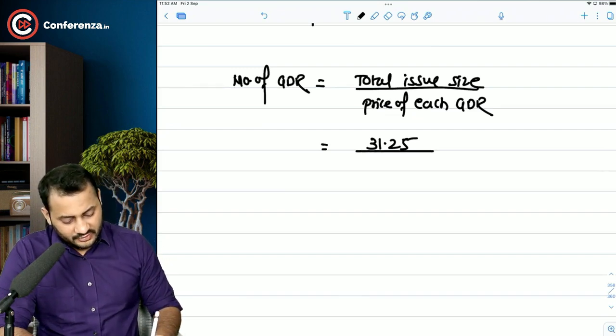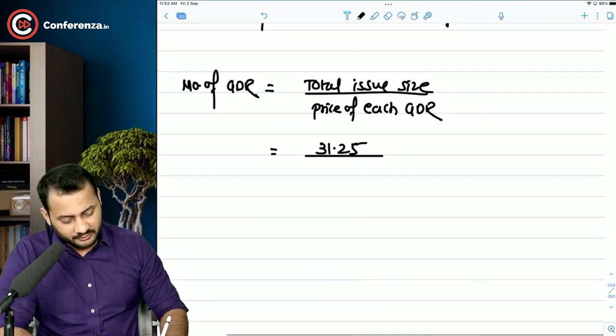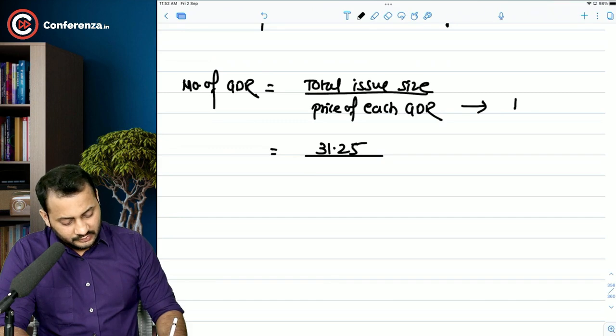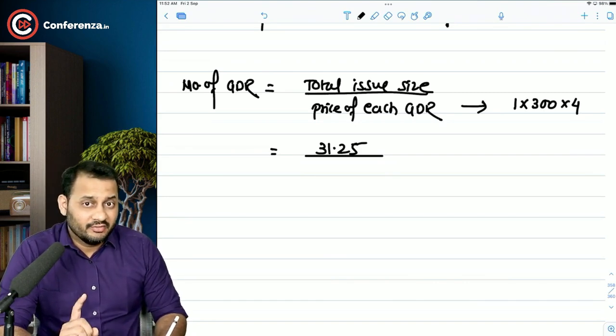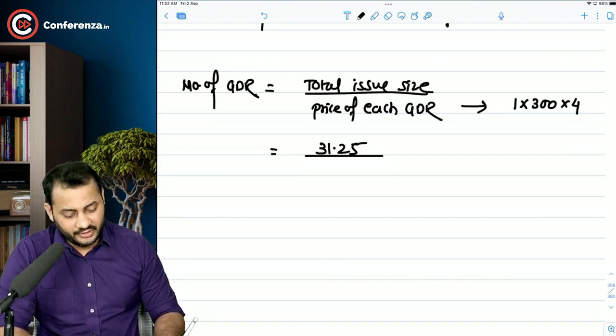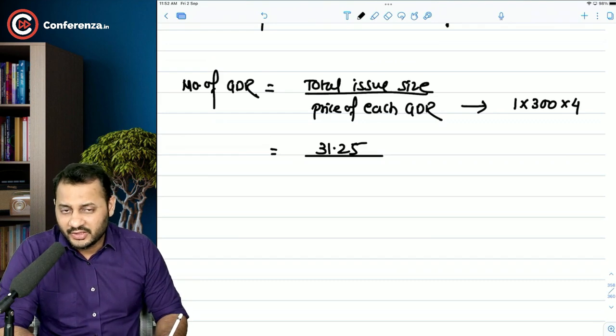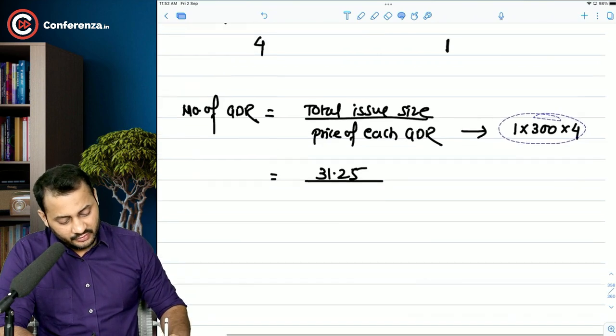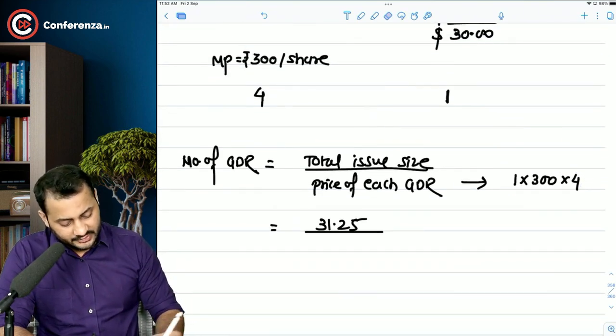Also, the price of each GDR. Now this is an interesting part. Understand, one share is worth 300 rupees, and in total 4 shares will be included in one GDR. So the total value comes to 1200 rupees, and it will be issued at a discount of 20%.